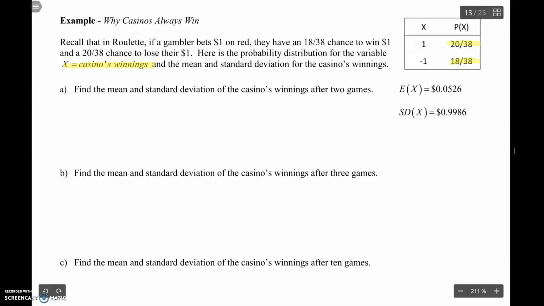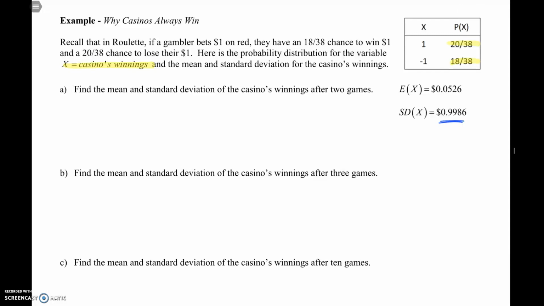If you remember, the mean was about 5 cents, and the standard deviation was about $1. So what this means is the casino is going to win on average 5 cents per hand, per roulette roll, if the bet's $1. And the standard deviation is going to be about 1, and that should make sense. Either they're going to win $1 or lose $1, so it should be on average pretty close to 1 for distance from the mean.